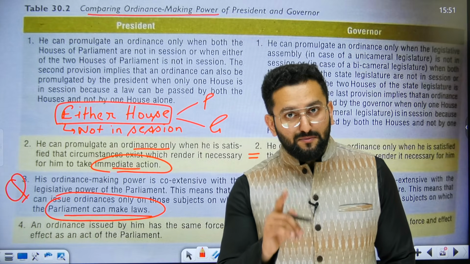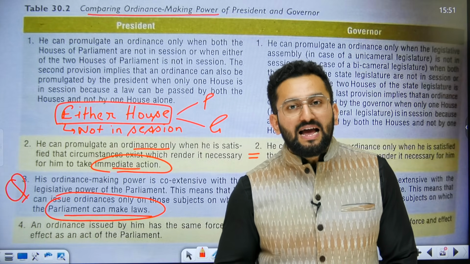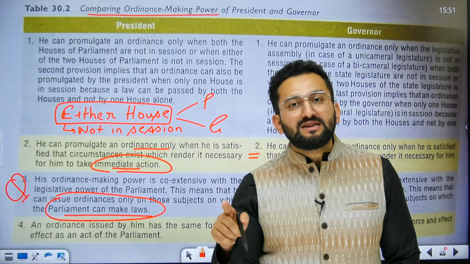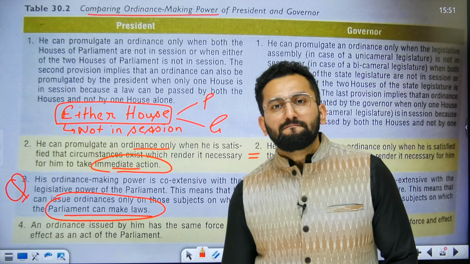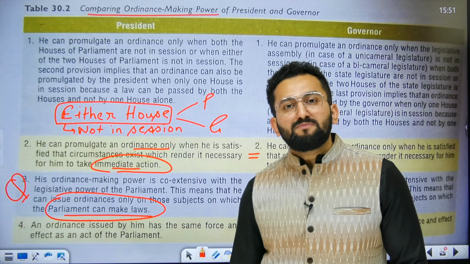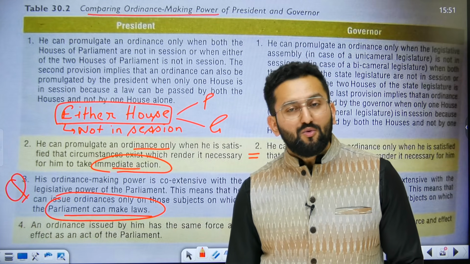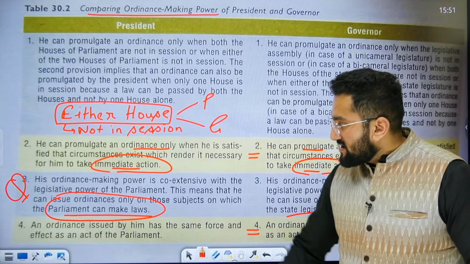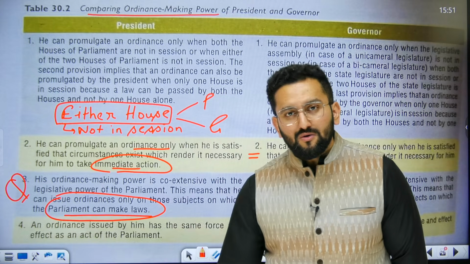I am repeating my statement. The ordinance making power of the president can be extended only till the union list or concurrent list. Okay. Tell me, is the statement true or false? Some of you might be saying, sir, it is true, since you are saying he can make law only on subjects where parliament can make law, right?